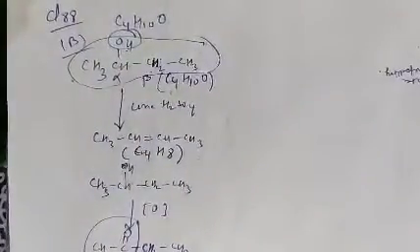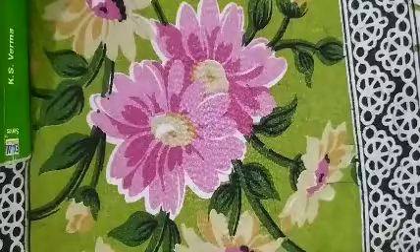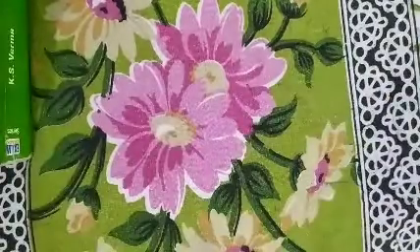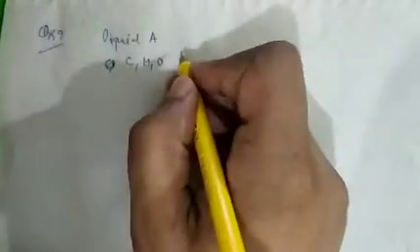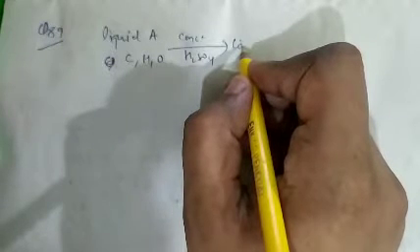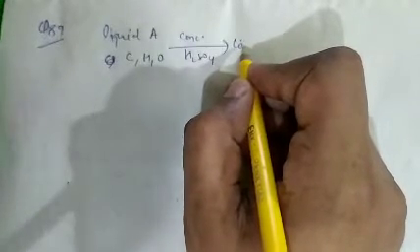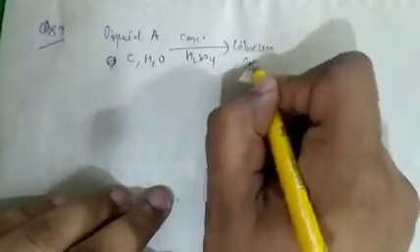See question number 89. Question number 89 is a very easy question. A liquid A containing carbon, hydrogen and oxygen atoms, having this boiling point, when it reacts with concentrated H2SO4, gives a colorless gas. This colorless gas decolorizes KMnO4.